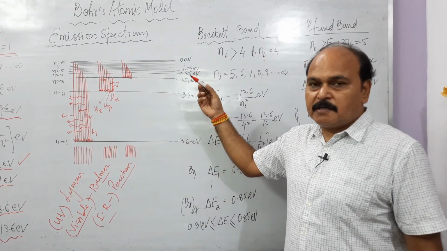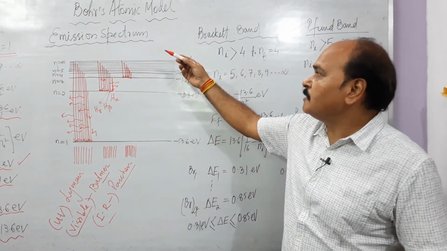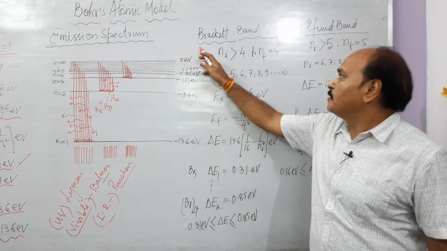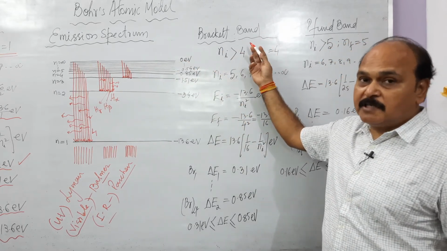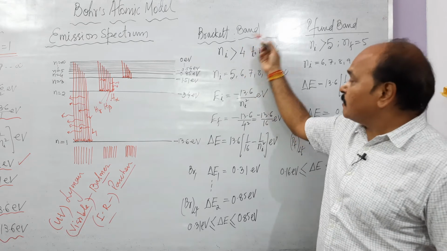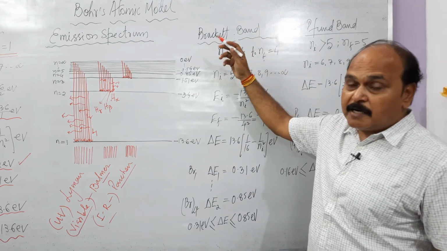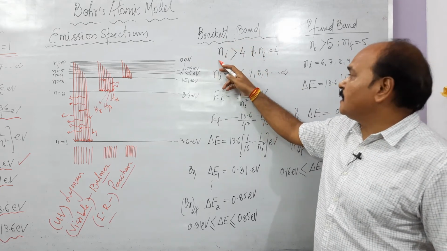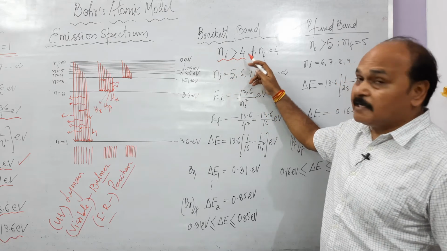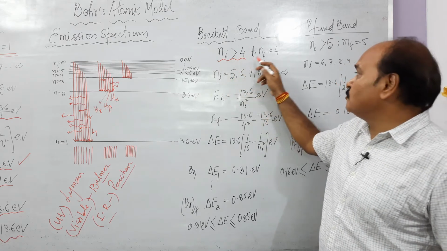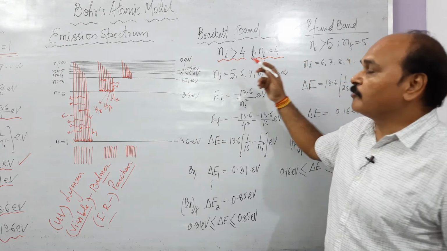The next band in the emission spectrum of the hydrogen atom is the Brackett band or series. The lines of this particular band are emitted when transition takes place from any state greater than 4 to stationary state number 4.